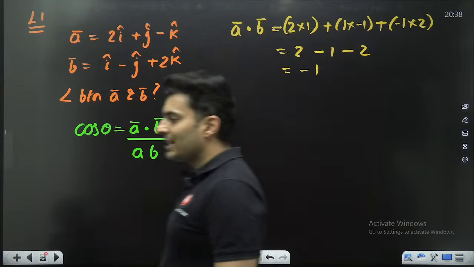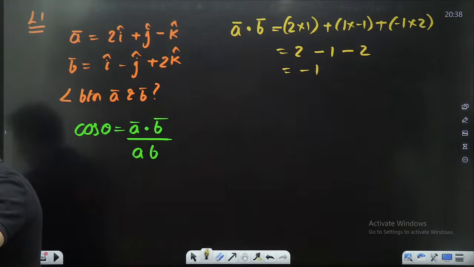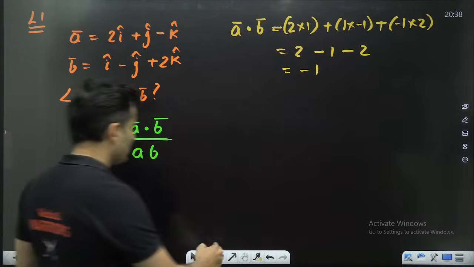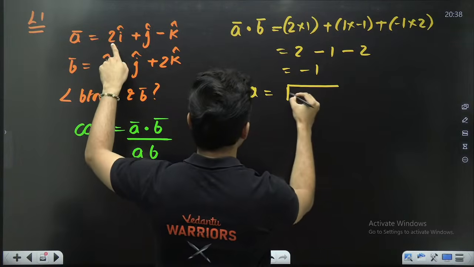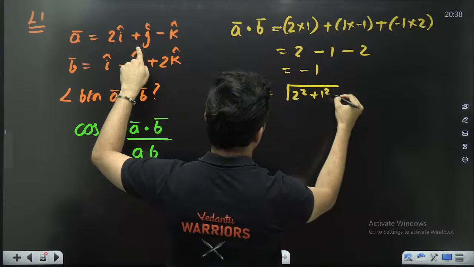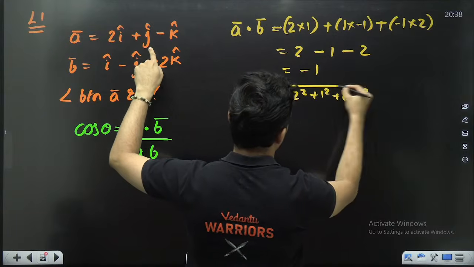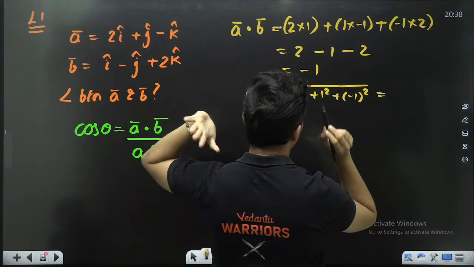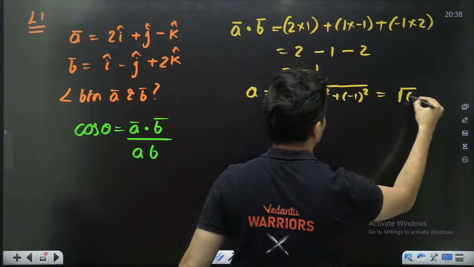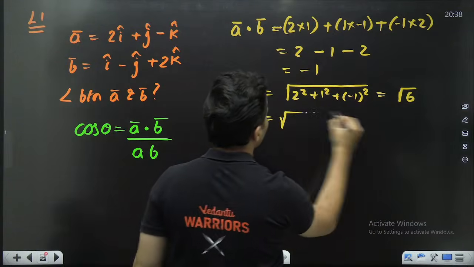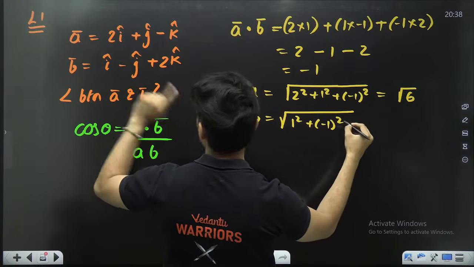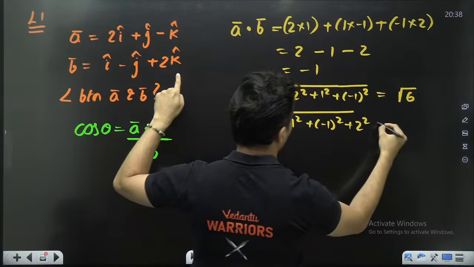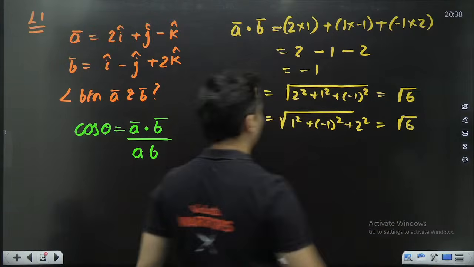Just check this out. Is A dot B negative 1? Everyone with me on this? Awesome, my warriors. Now, what is the value of A? Think about it. It is root of 2 square plus 1 square plus minus 1 square, which will give me 4 plus 1, which is root of 6. What is B? B is going to be 1 square plus negative 1 square, which is same as 1 square, plus 2 square, which is again going to be root of 6.